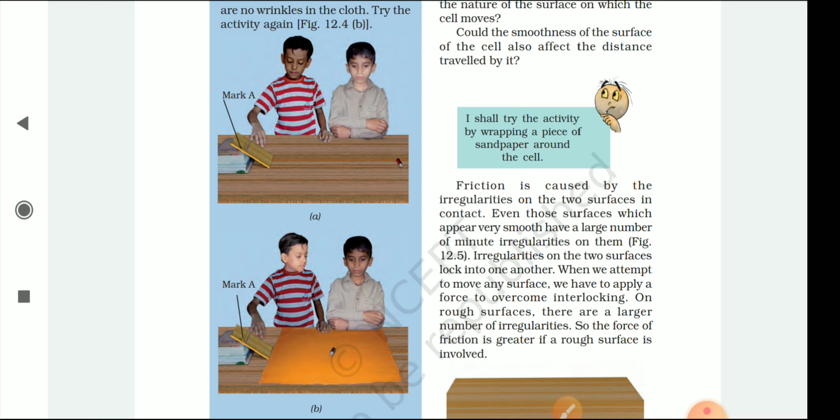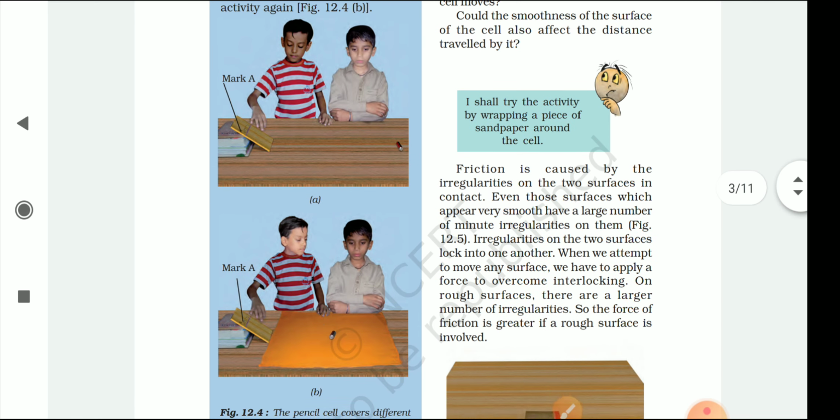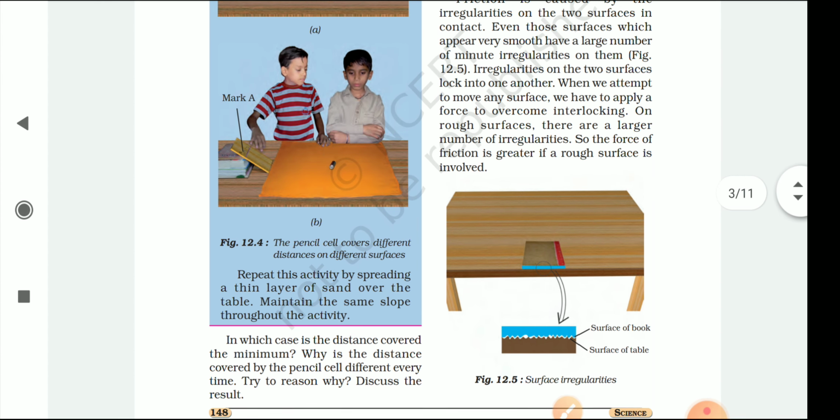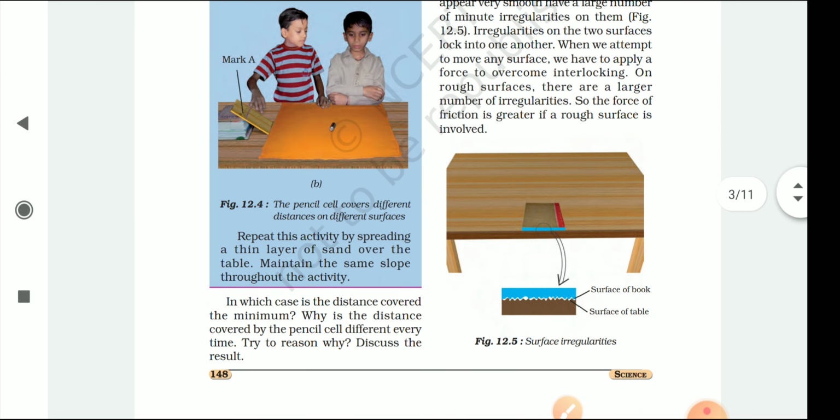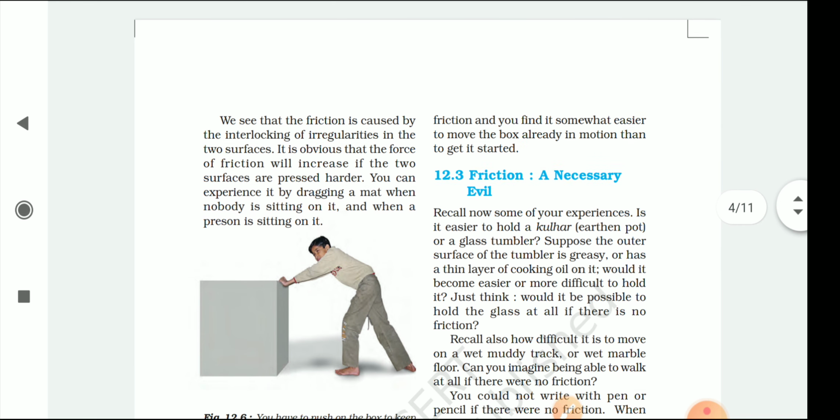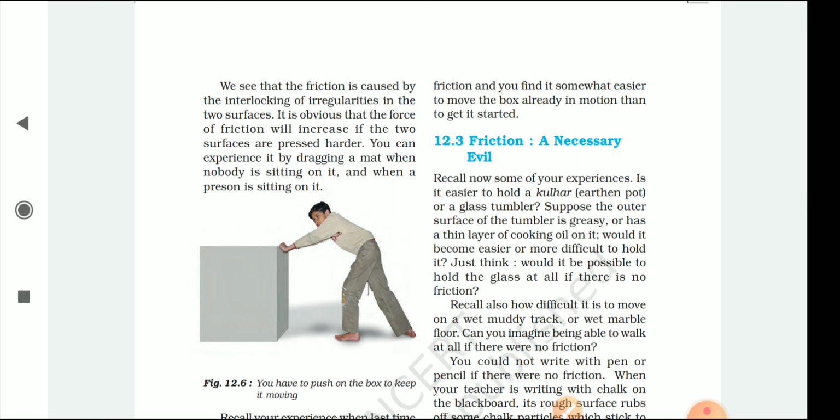Even those surfaces which appear very smooth have a large number of minute irregularities on them. Irregularities on the two surfaces lock into one another. When we attempt to move any surface, we have to apply a force to overcome the interlocking. On a rough surface, there are a large number of irregularities, so the force of friction is greater. We see that friction is caused by the interlocking of irregularities in the two surfaces.